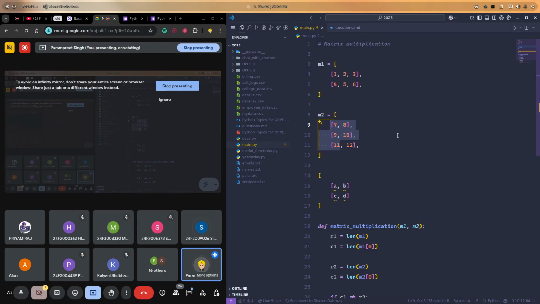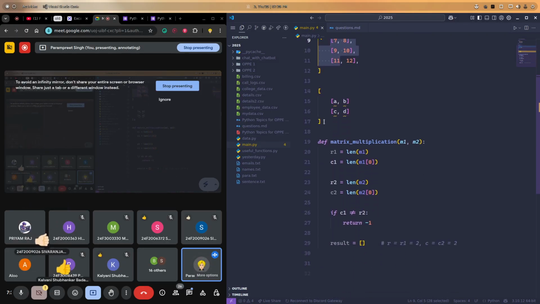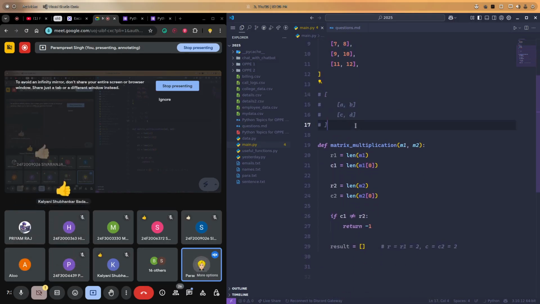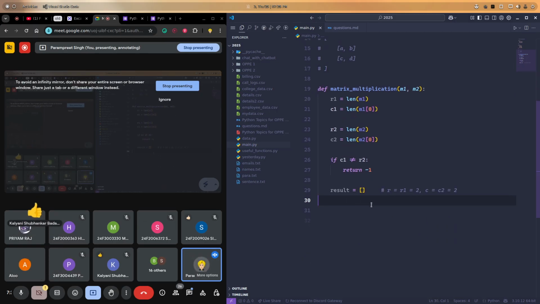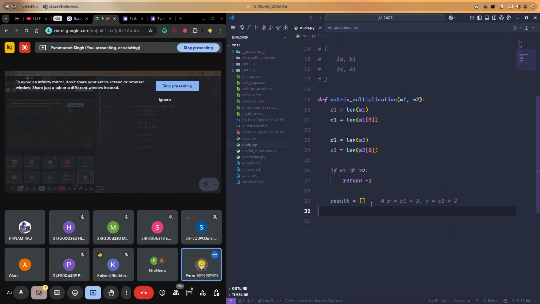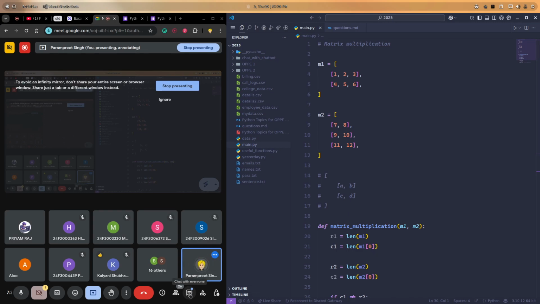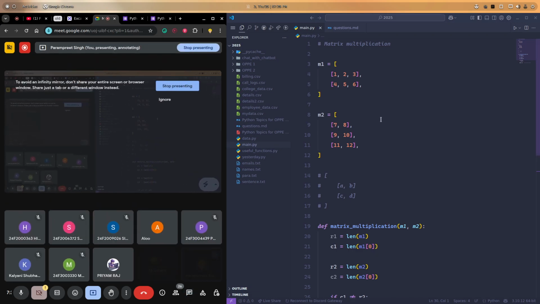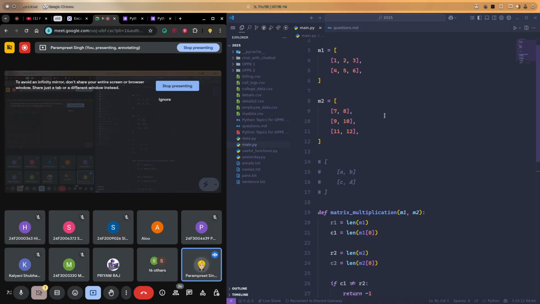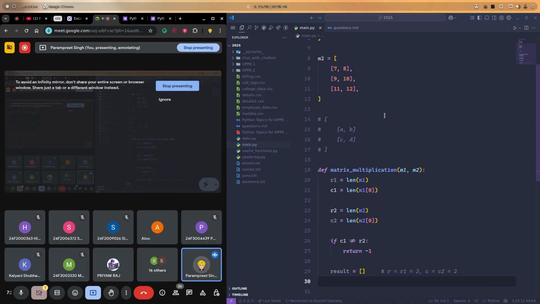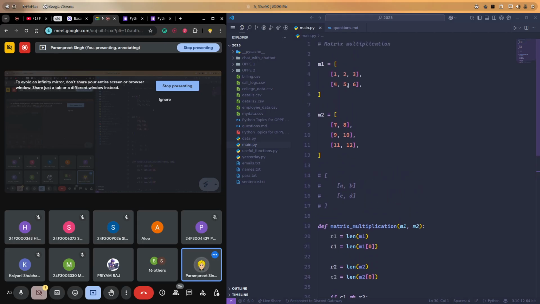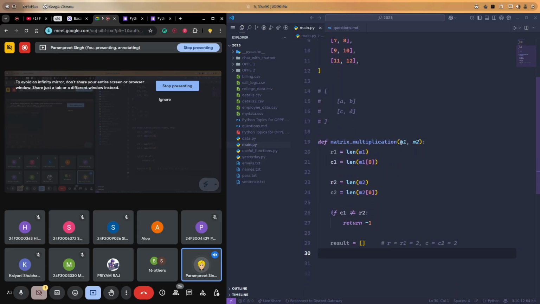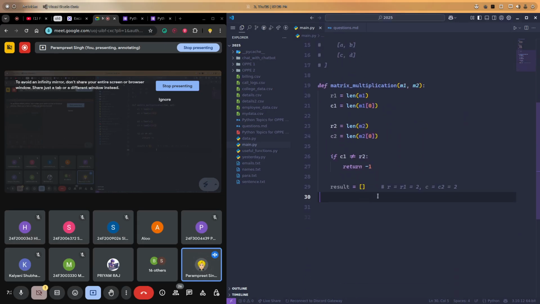So basically you should be clear about matrix multiplication. If you know how to actually multiply two matrices, then this is just very easy. As Kush said, a row of first matrix should be multiplied with the column of second matrix. So we should go with the rows of first matrix. Our first matrix is M1. How can we iterate through the rows of a matrix?